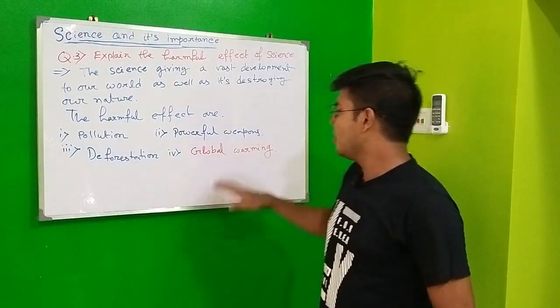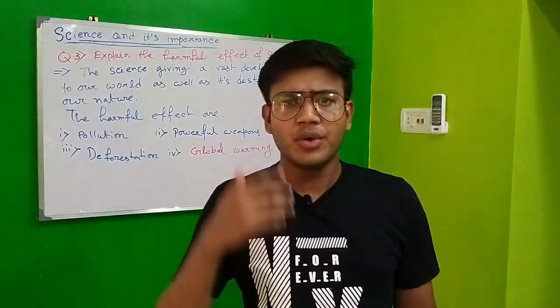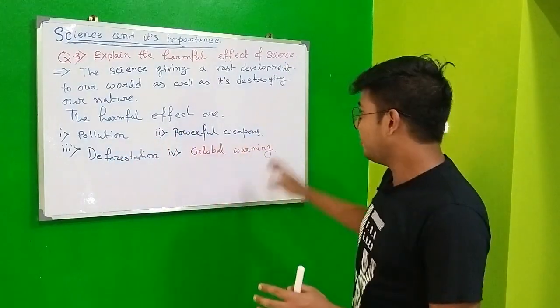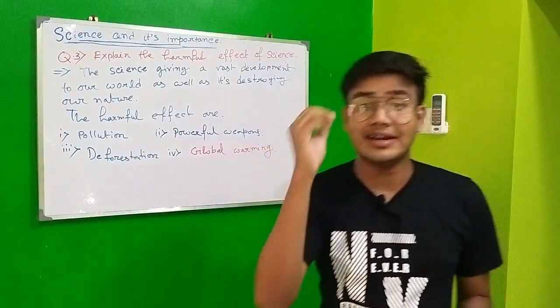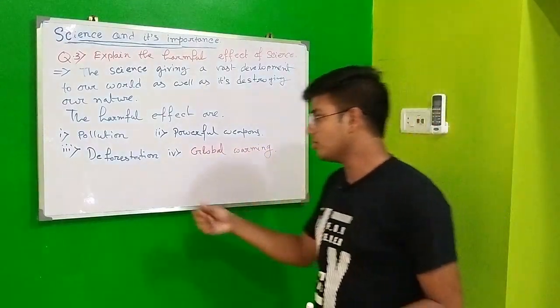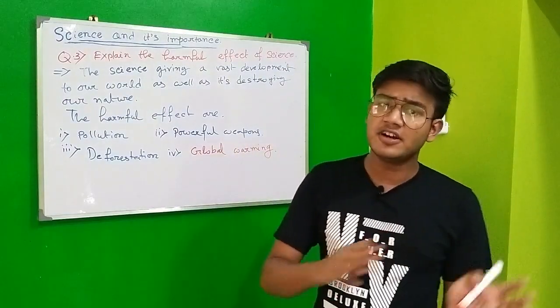So coming to the powerful weapons. While we are developing each and everything in the world, we are also developing weapons. So while we are developing weapons, there is a tendency towards wars, and that is not good for our world. Coming to deforestation, many people are cutting trees in a vast amount.